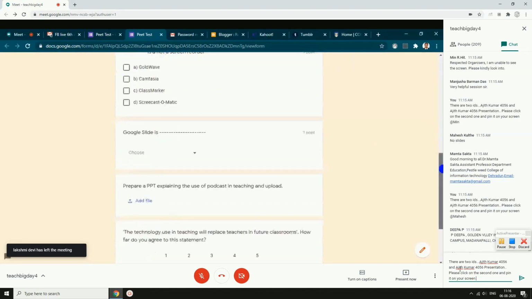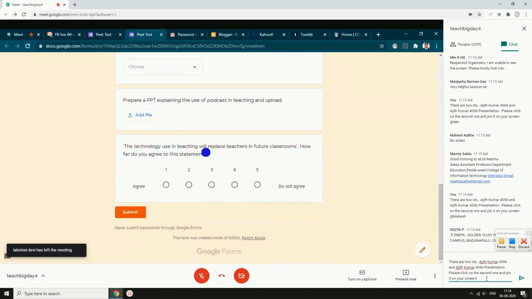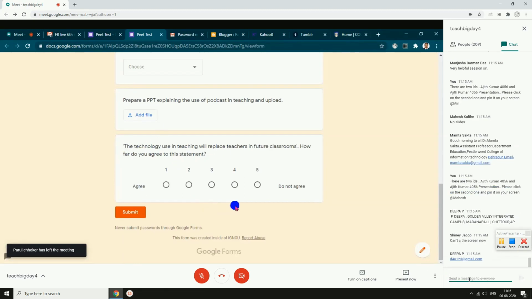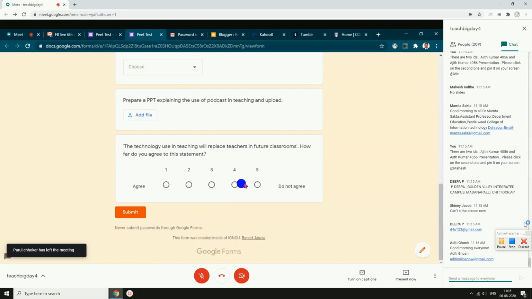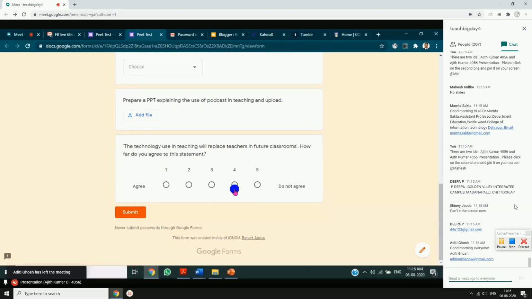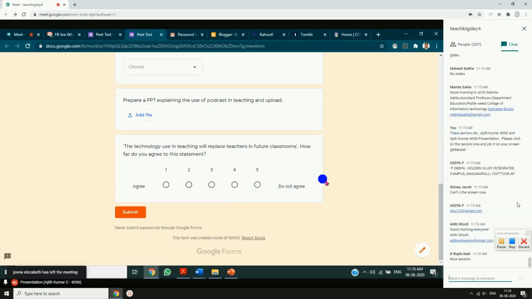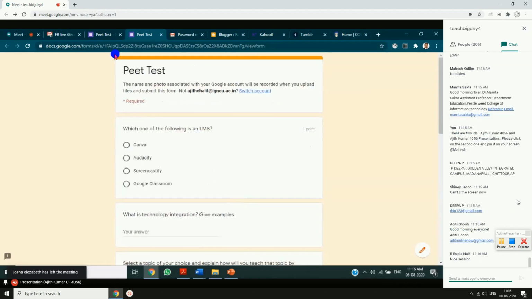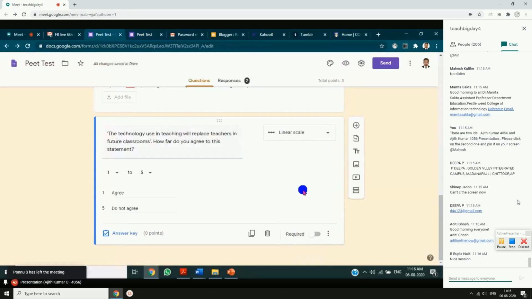I'll come down and see. The technology used in teaching will replace teachers in the future classroom, how far do you agree to this statement? I mean, like in research and all, we will see this kind of a question. So they can choose among these 5 options. Agree, maybe partially agree, partially disagree, I mean disagree, and I do not agree at all. So they can select any of these choices. Done.